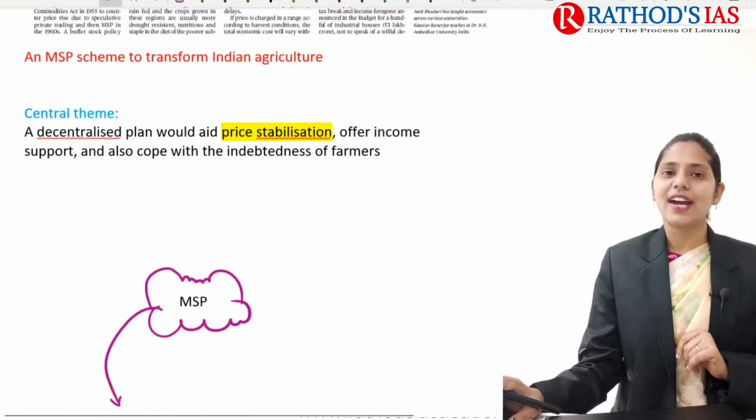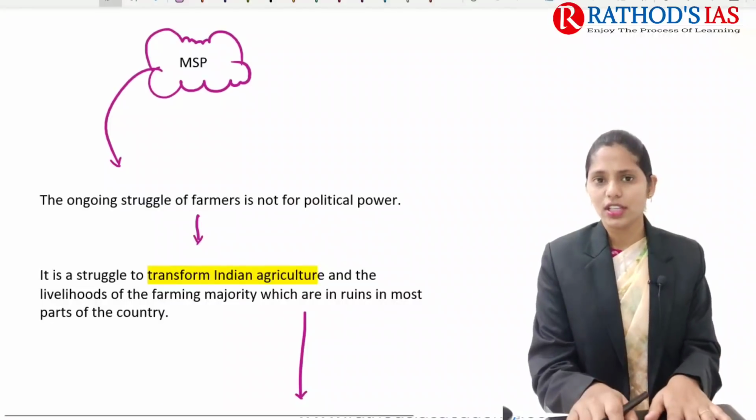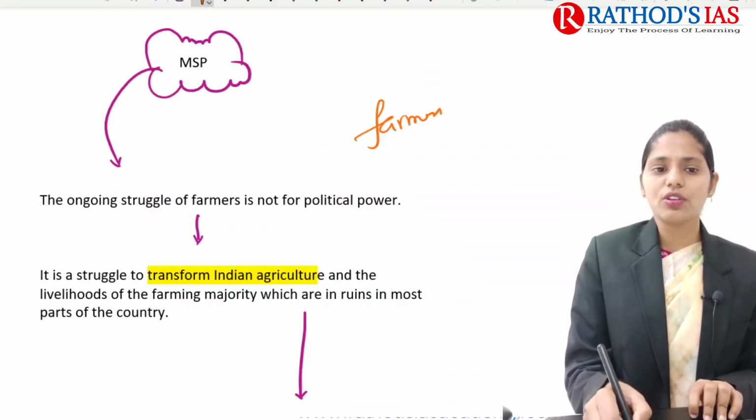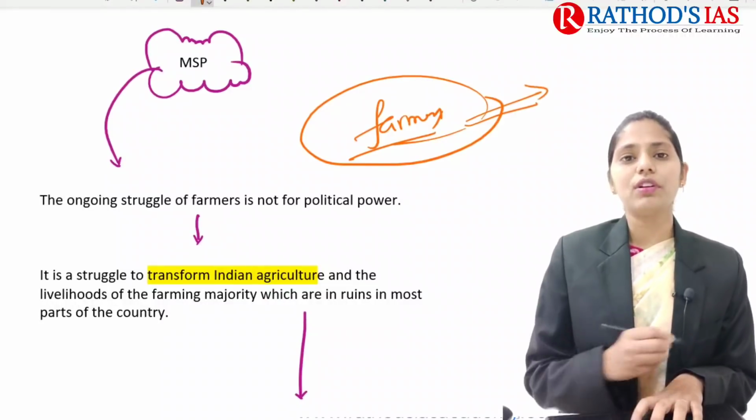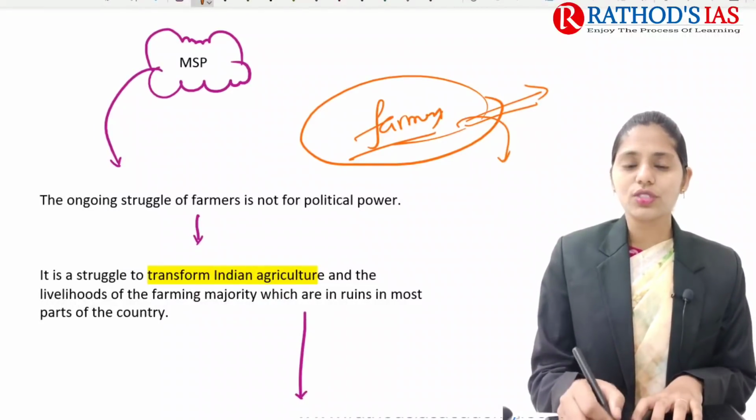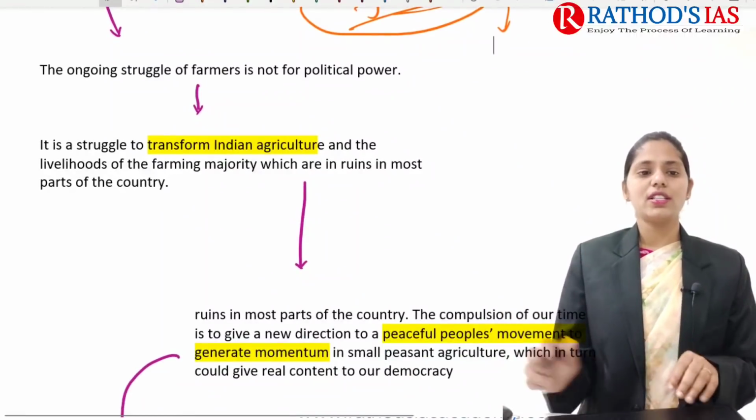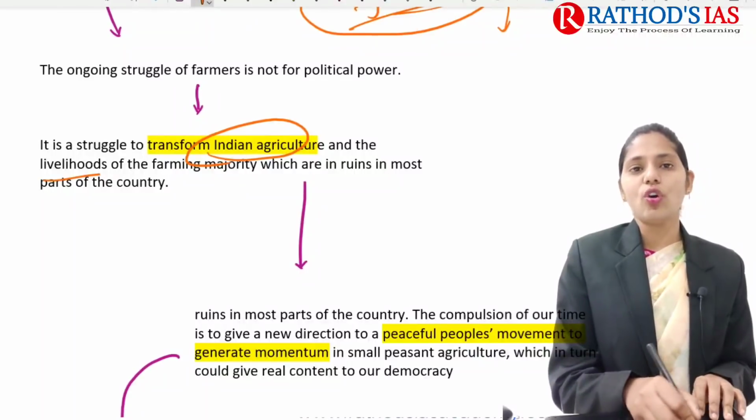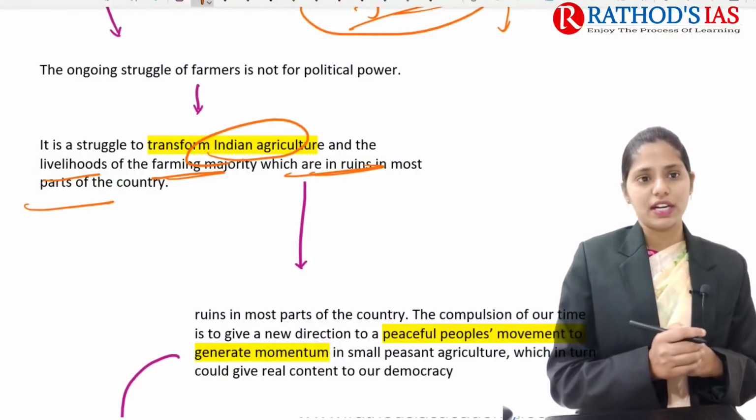Now let us try to see this topic in great detail. In the introduction, the author mainly says that farmers are facing an ongoing struggle. This struggle is not for political power; it is for ensuring MSP from the government. It is a struggle to transform Indian agriculture and the livelihood of the farming majority, which is in ruins in most parts of the country.